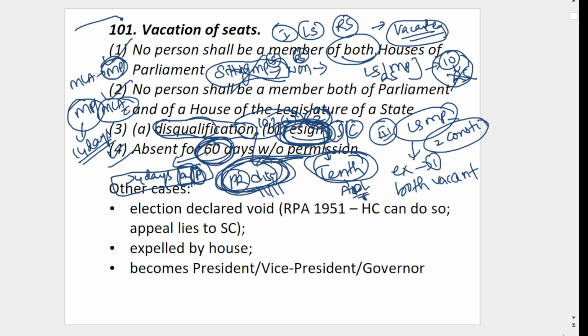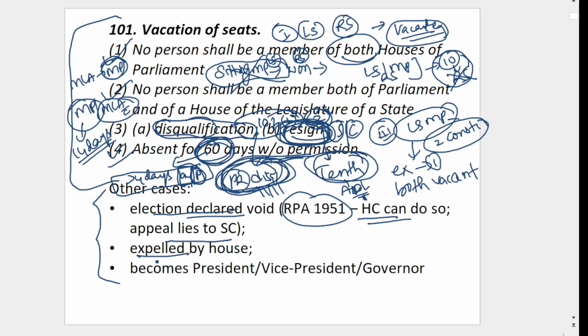These are the ones mentioned in the Constitution. Other than the Constitution, an election may be declared void as per the RPA Act. Then you have to go to the High Court through an election petition. Then the appeal lies in the Supreme Court. Then you may be expelled by the House also.